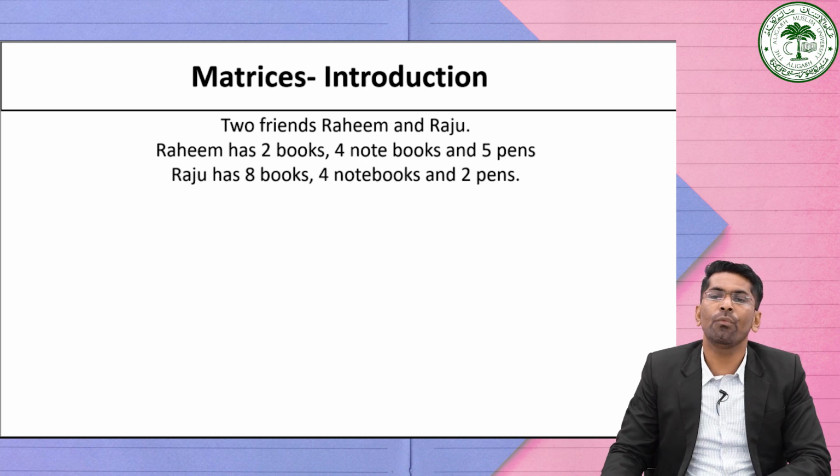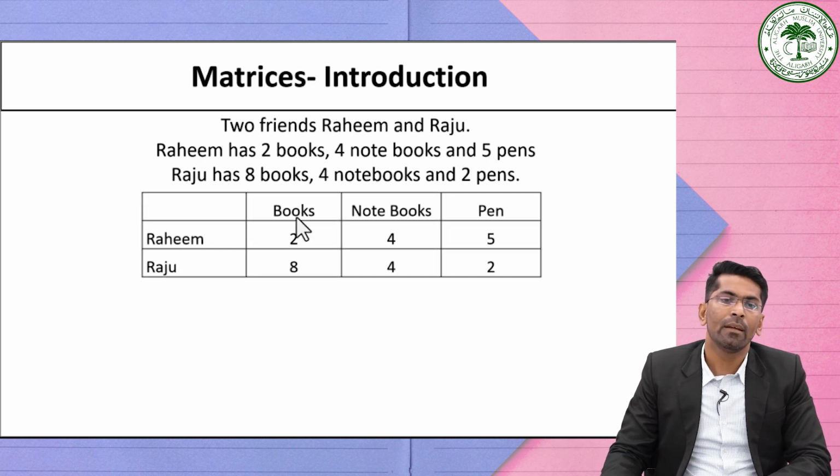A convenient way of representing this information, regarding the books, notebooks and pens held by Rahim and Raju, is in a tabular form, which I am showing here. Books, notebooks, pens are taken here, along with Rahim and Raju. Rahim possesses 2 books, 4 notebooks and 5 pens, and Raju has 8 books, 4 notebooks and 2 pens.